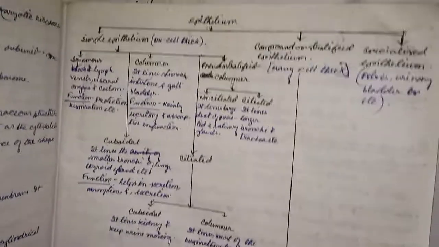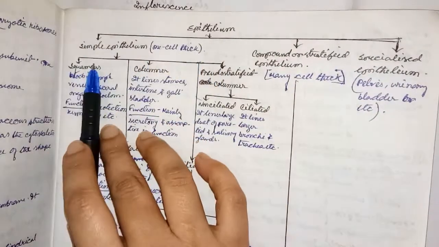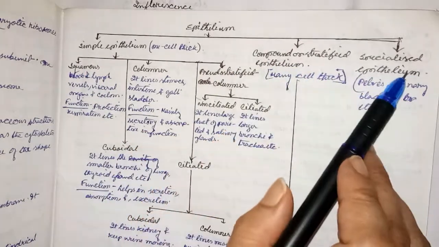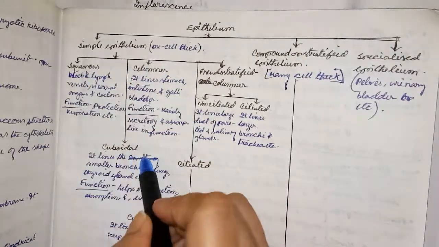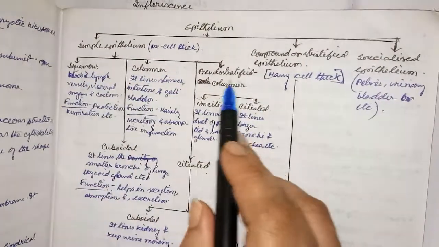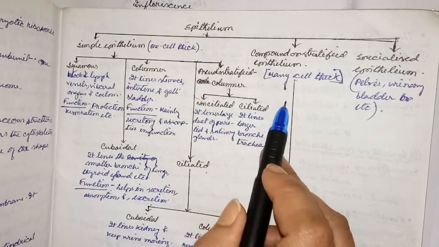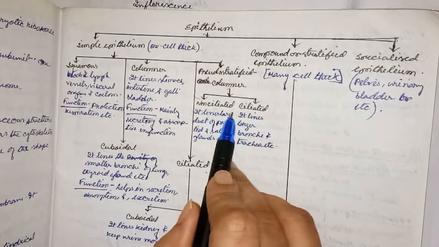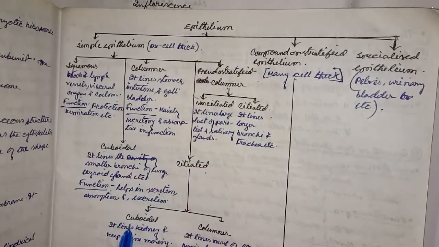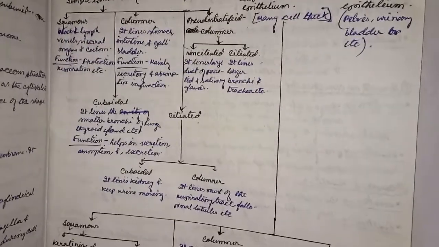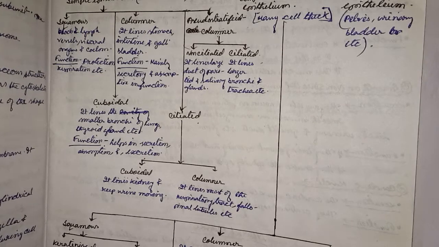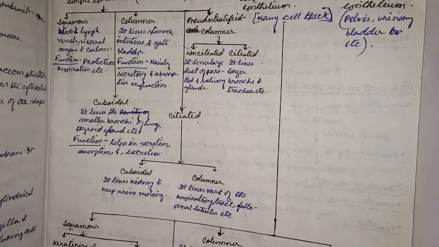Now here is the classification of epithelium, which is divided into simple epithelium, compound epithelium, and specialized epithelium. Simple epithelium is divided into squamous, cuboidal, columnar, ciliated, and pseudostratified columnar epithelium, which is divided into non-ciliated and ciliated, and ciliated is divided into cuboidal and columnar. Compound epithelium is divided into 4 types, such as squamous, cuboidal, columnar, and ciliated columnar epithelium.